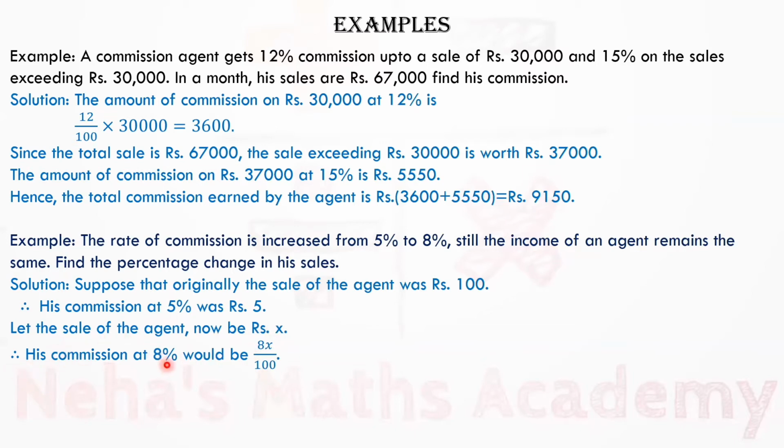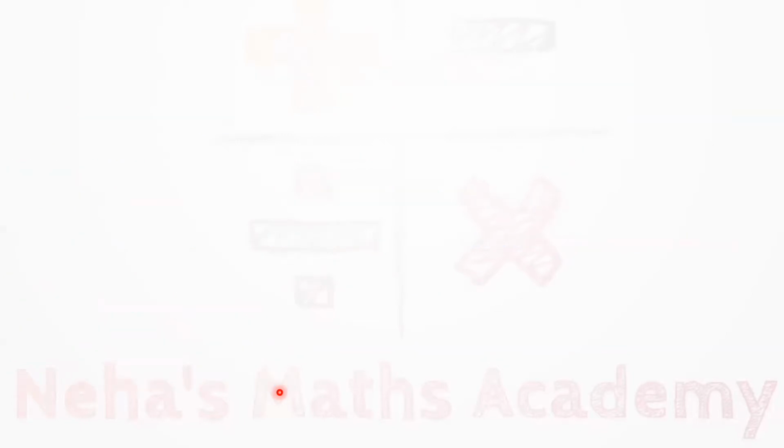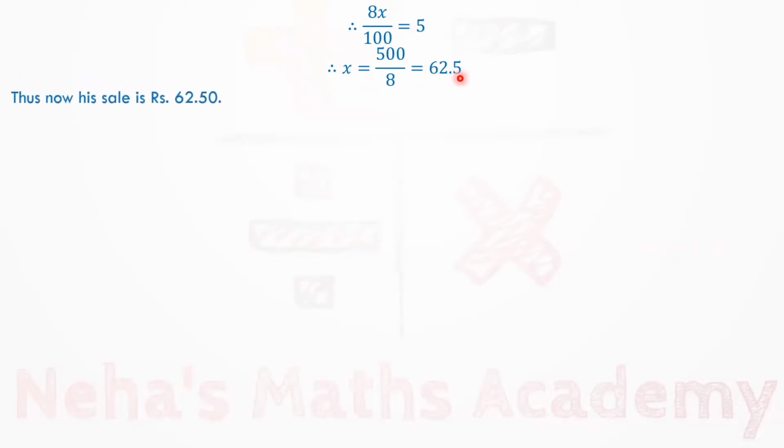Therefore, his commission at 8% would be 8x upon 100 because his rate of commission is increased from 5% to 8%. So, new commission is 8x upon 100. This is same as earlier commission, that is rupees 5. So, equate both the things, that is 8x upon 100 equals 5. By doing cross multiplication, we get x is equal to 100 into 5, 500 upon 8, that is 62.5. So now his sale is rupees 62.50.